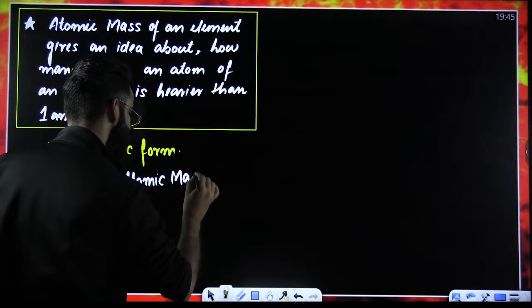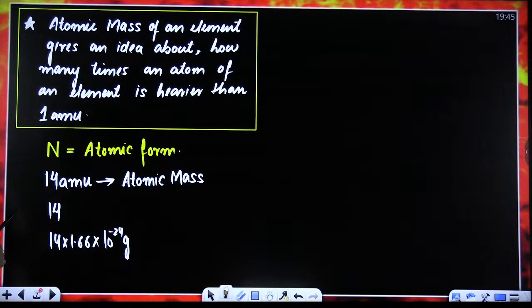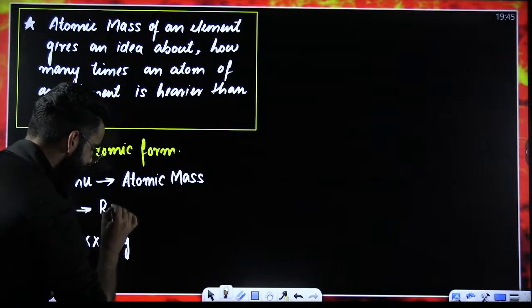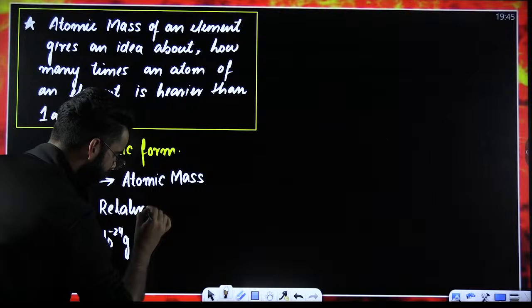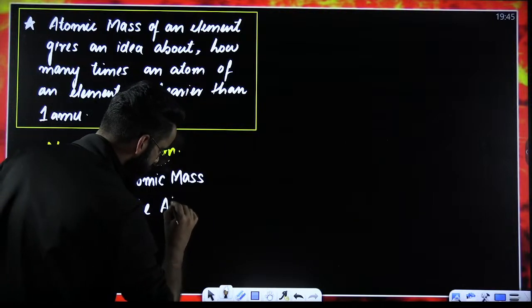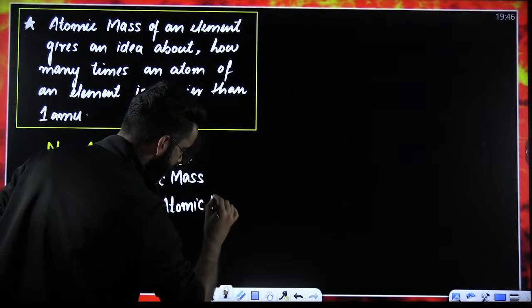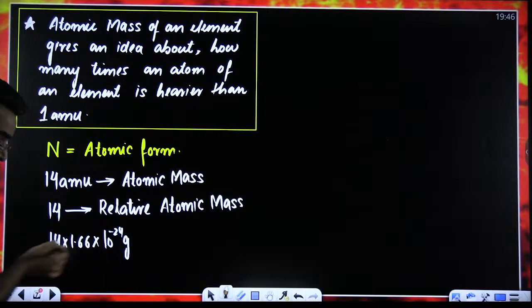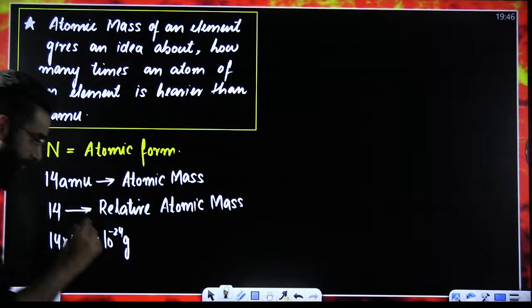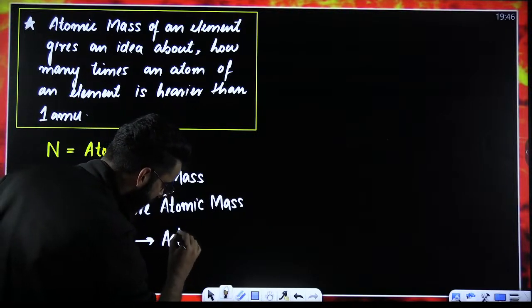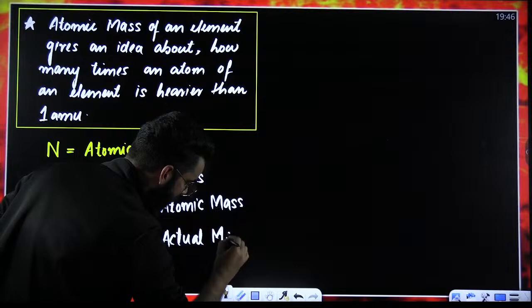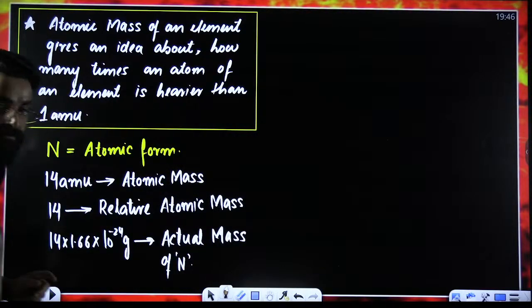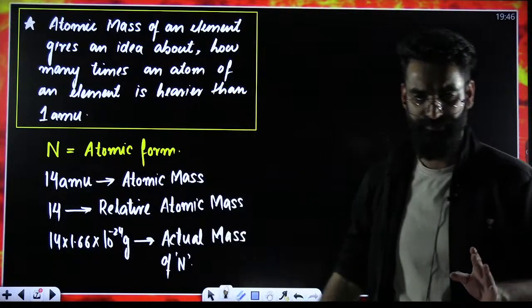Let me tell you, this particular term, 14 AMU, you'll be calling directly the atomic mass of nitrogen. This particular term, without the unit, you'll be calling the relative atomic mass of nitrogen. And this particular term over here, you'll be calling the actual mass of nitrogen, the actual mass of N. I believe these three terms are absolutely clear to every one of you.